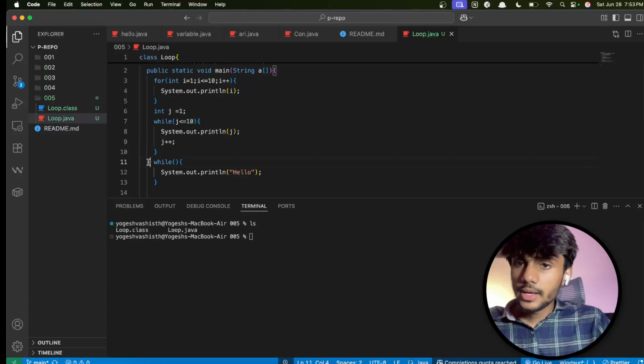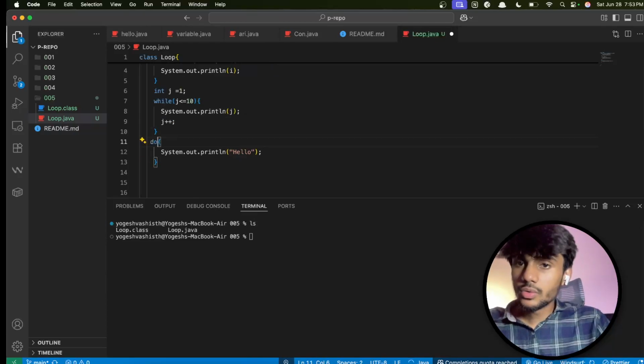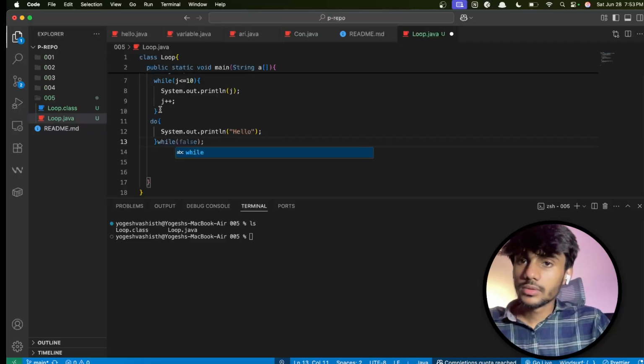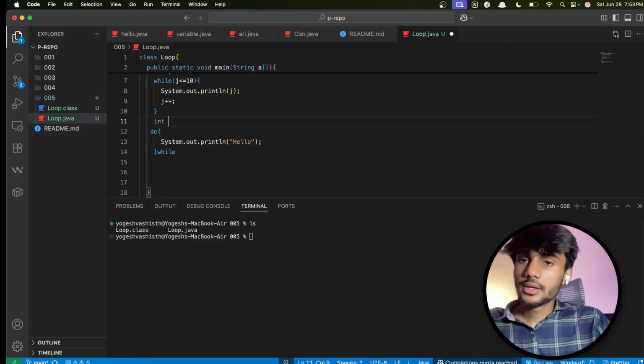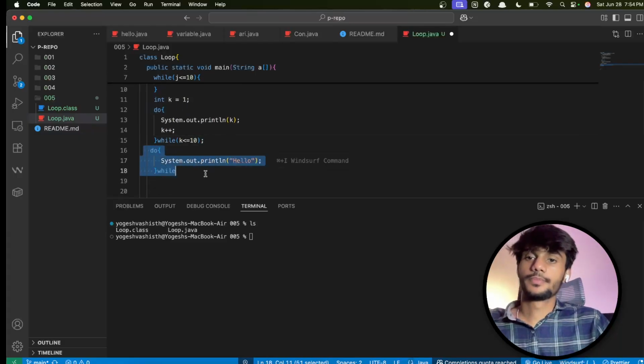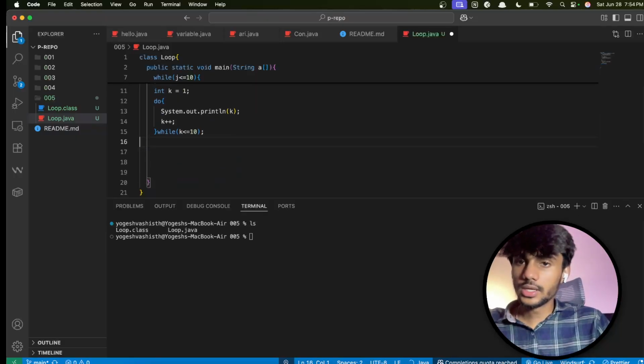That's a while loop, and let us have a do while loop as well. Int k equal to.